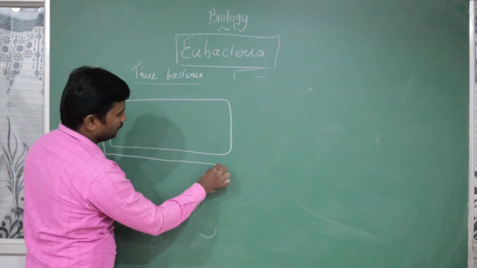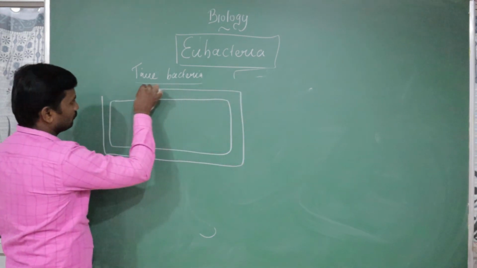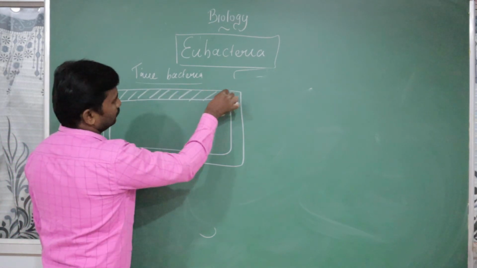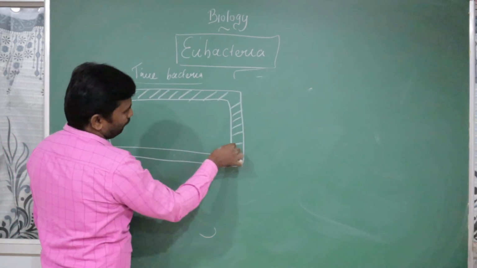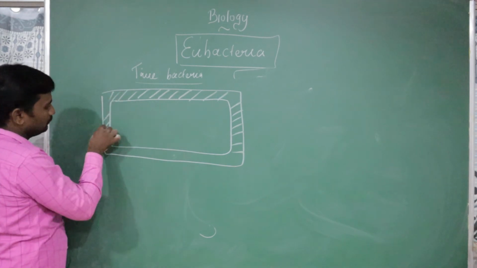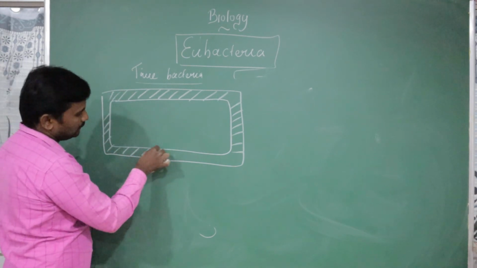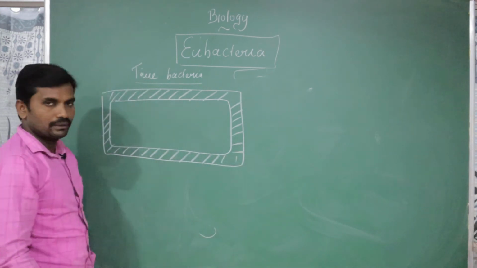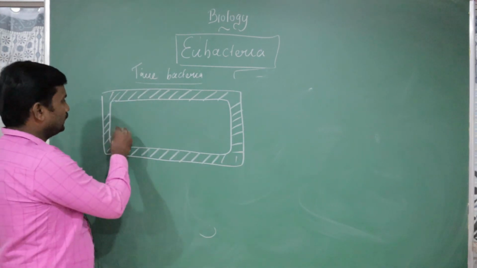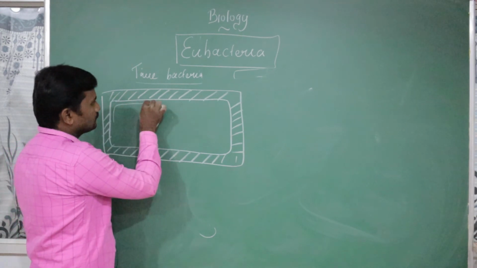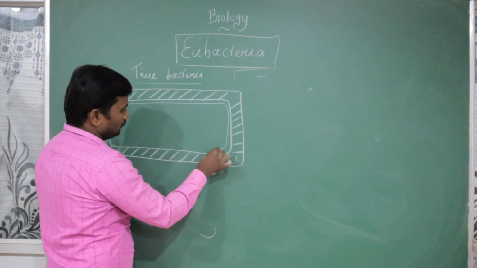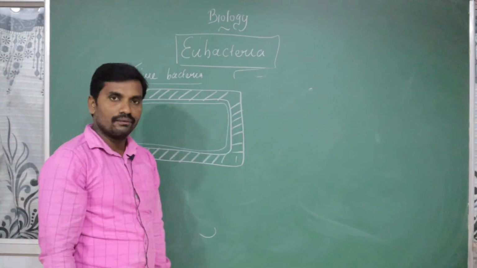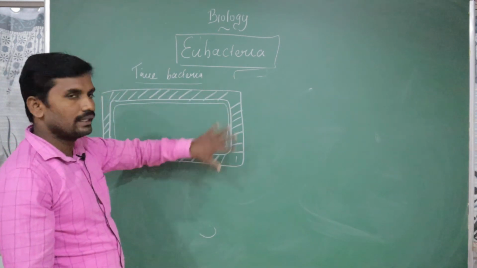It is mainly made up of a cell wall. This is the texture of the cell wall. The cell wall is present in bacteria. What about the Archaebacteria? The cell wall is present, but the chemical composition is different. Inside the cell wall, what is present? The plasma membrane. The structure is called the plasma membrane. I am going to give only the outlines. In the next class, we are going to study the complete structures.